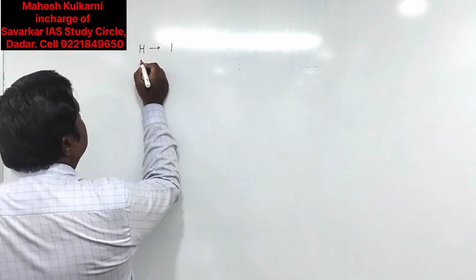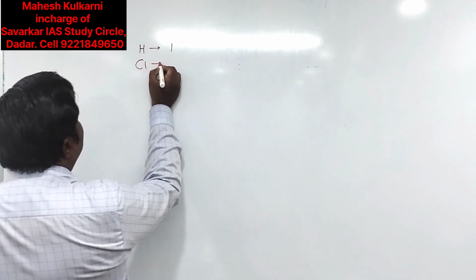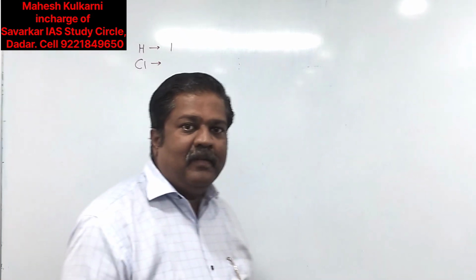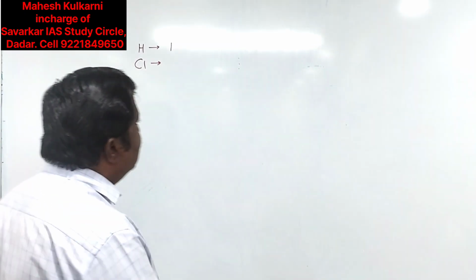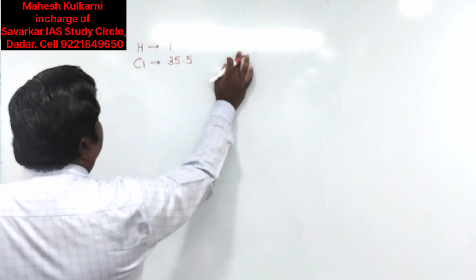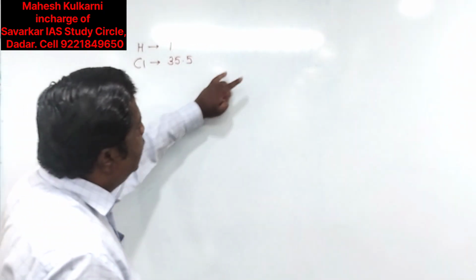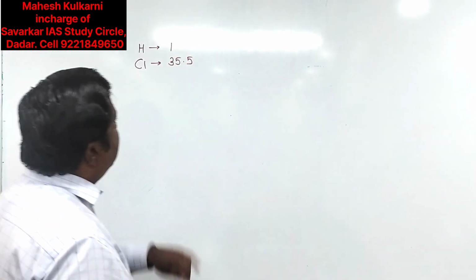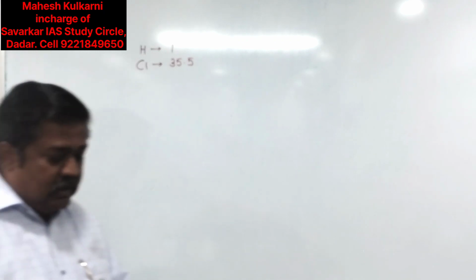Now next, immediately, what I am going to tell, I am crossing out, because here we are considering this weight as 35.5. So here I would like to say this is 35.5.